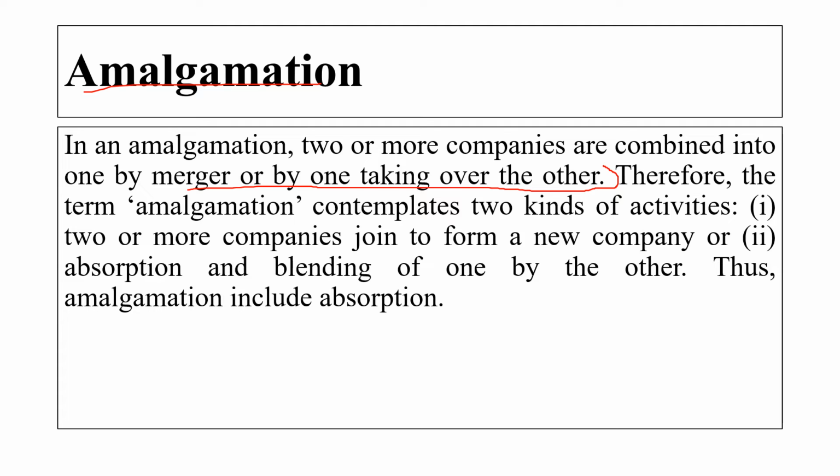Here two or more companies come together and decide to combine into one, maybe by merger or by one taking over the other. Therefore the term amalgamation contemplates two kinds of activity. The first is that two or more companies join to form a new company, and the second is the absorption and blending of one by the other. Thus amalgamation includes absorption.